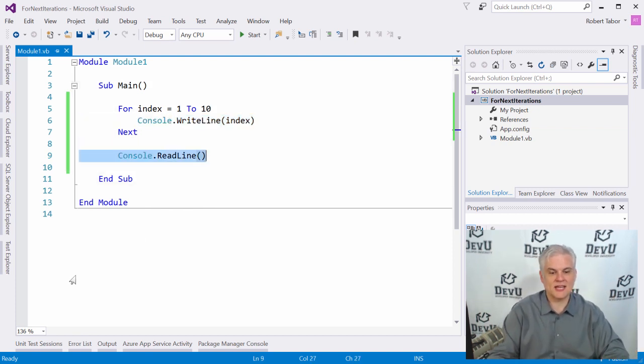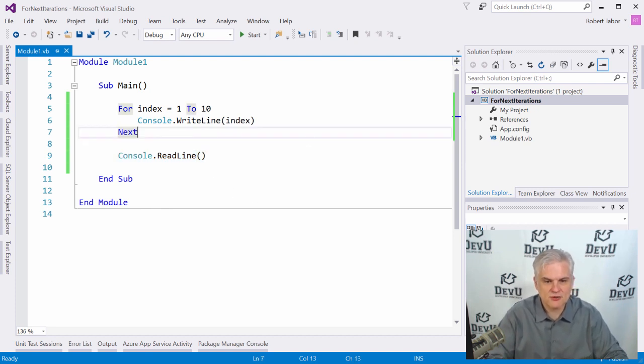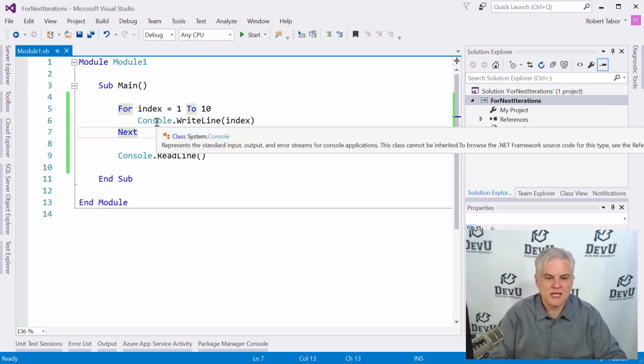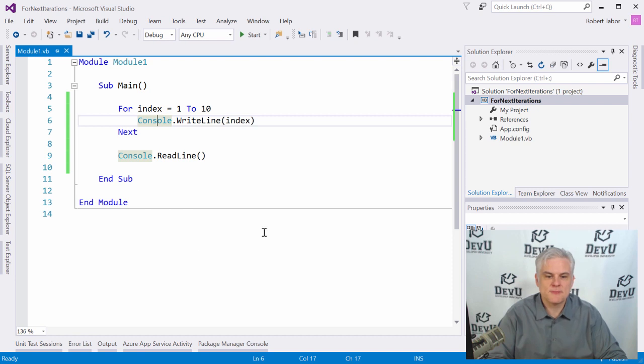And here, in line number 9, we wait for the end user to respond that they have actually seen the content that we printed to screen, and that's pretty much all there is to it. So we're instructing Visual Basic to execute a block of code a number of times, and once we've completed that sequence of times as defined by this higher end boundary, then we'll break out of the for next loop iteration statement and move on to the rest of our code.